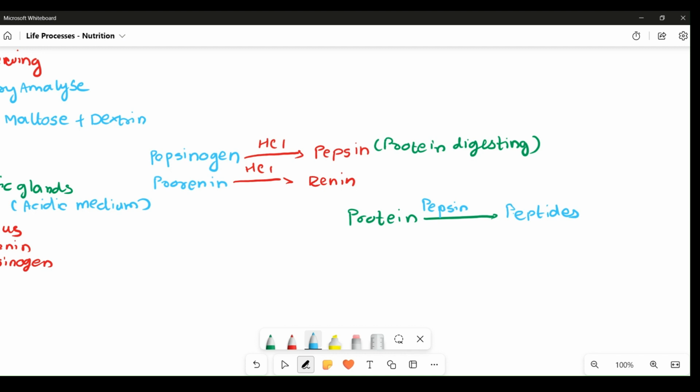And when you talk about prorenin, it's essentially a milk digesting enzyme. We think of milk as containing lactose, and lactose is a molecule which is quite complex to digest. So you have a special enzyme, prorenin, for the digestion of milk.